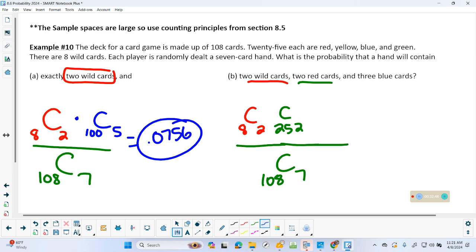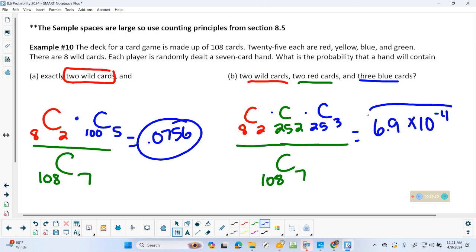And then blue cards. They want you to have 3 blue. Well, how many blue are there to select from? 25. And remember, and. So we're going to multiply. I punched it in. This one kicks you into scientific notation. It pops the E into it, so I just rounded it. 6.9 times 10^-4. Got it.